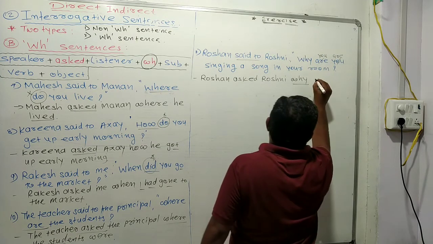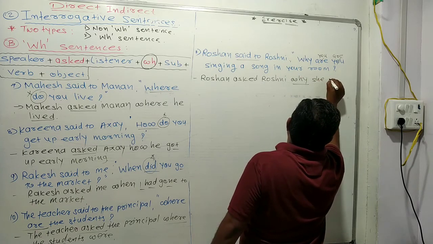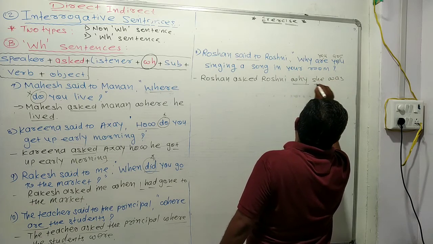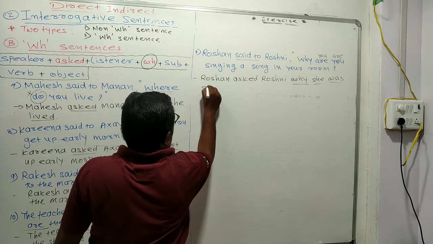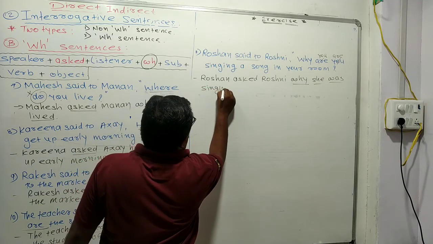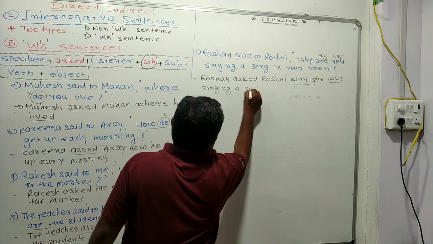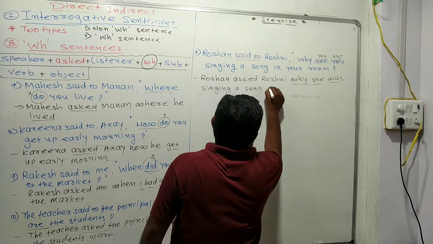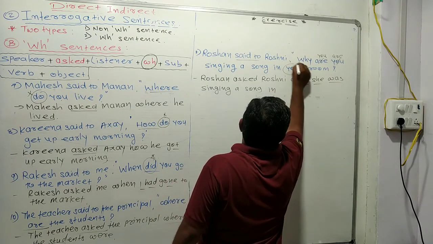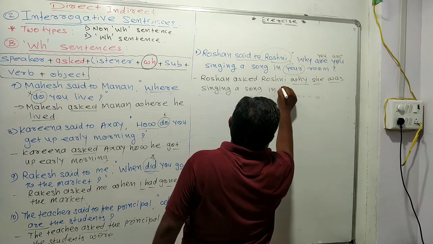You means Roshni. Roshni means she. What is the past of is? Was. She was. Why she was singing a song in her room.